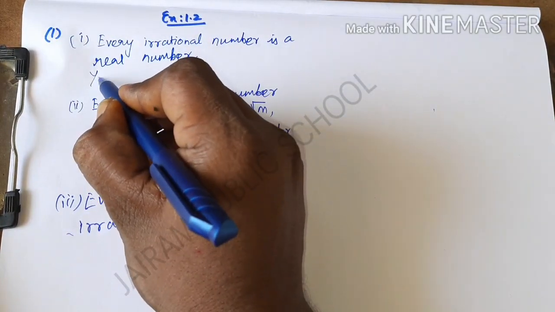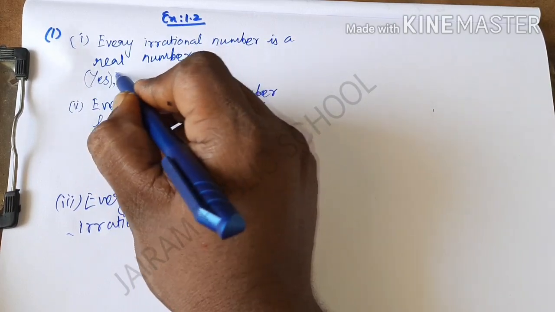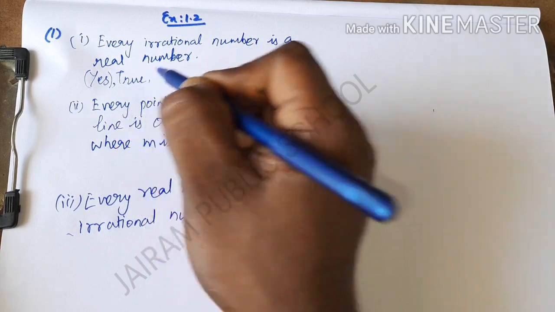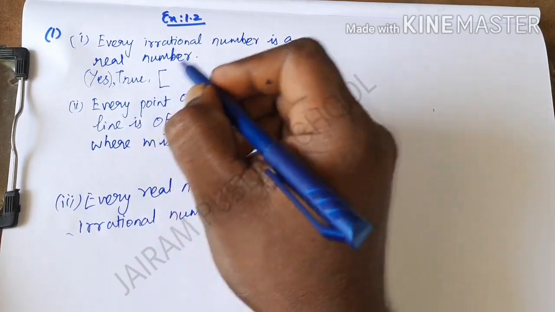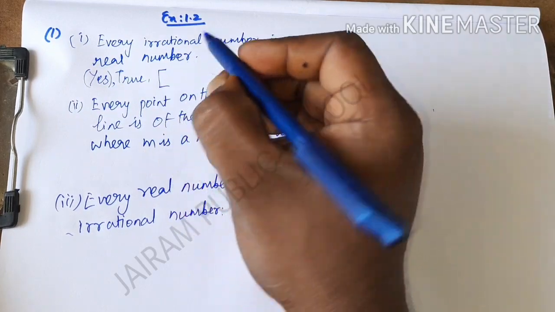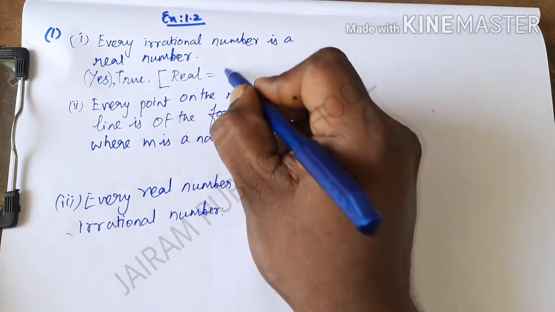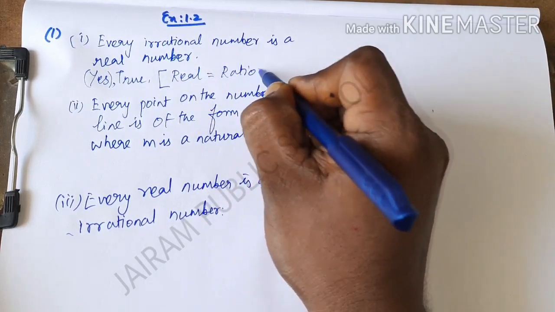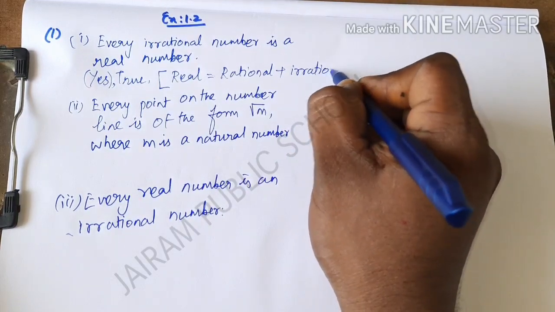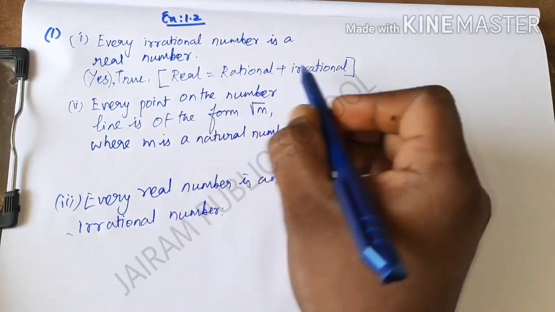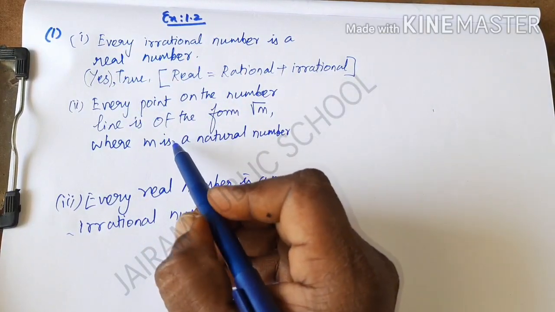First you have to write the answer. It is true. Instead of true, I have written yes here. Whether you write true or yes, both are correct. The justification is that real numbers consist of rational numbers and irrational numbers, and this is the solution here. So according to the condition, that statement is true. Now we are going to see the second statement.